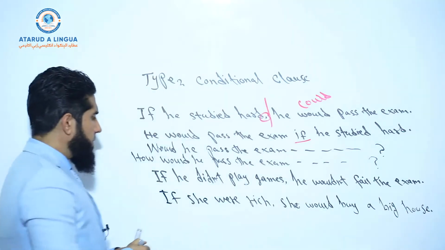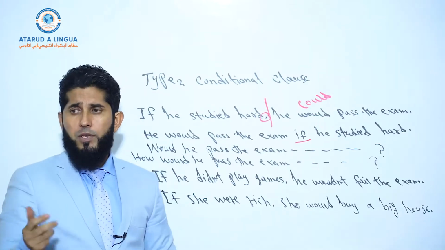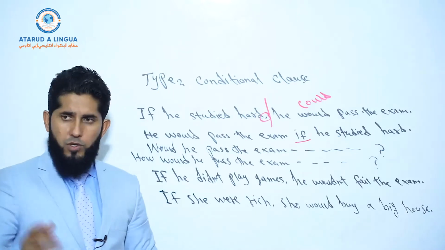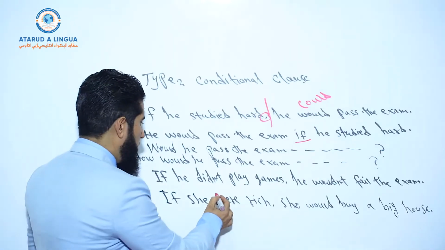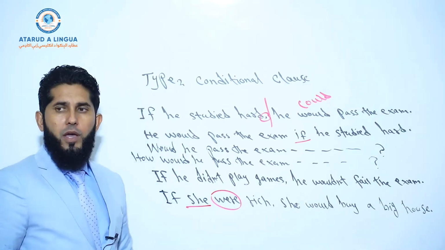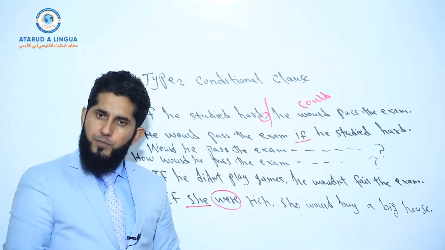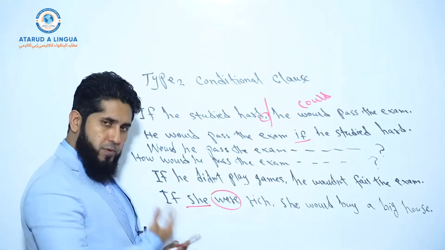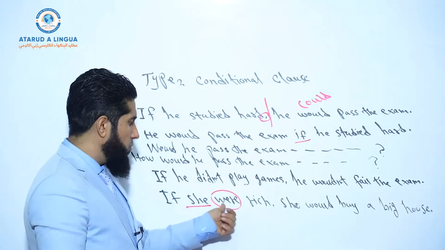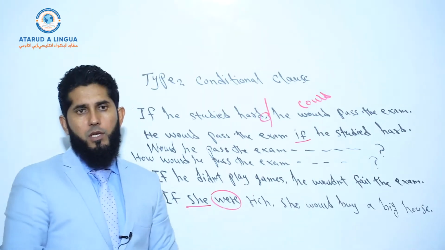Look, if you hear a native speaker, an American, saying if I was, if she was, if he was, it will be informal spoken English. According to formal academic English, we use the to be verb were with all subjects. If I were, if you were, if she were, if he were. Understood? So whenever we use a to be verb in our conditional clause type 2, in if clause, we use were according to academic and formal English with all subjects. Understood? So now it depends.